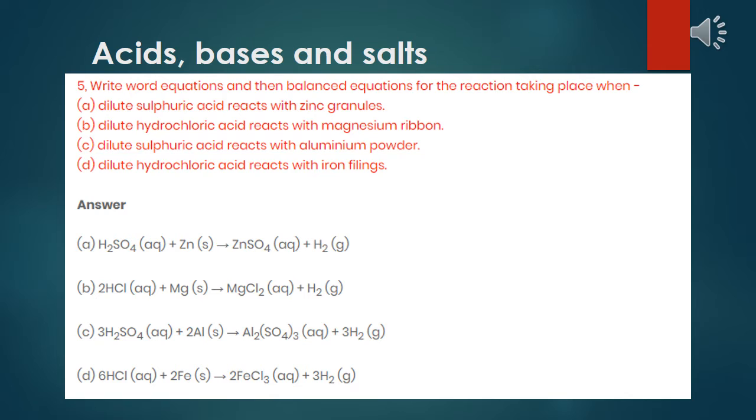And number D, hydrochloric acid reacting with iron. Here also acid reacting with metal. So here salt and again hydrogen gas liberated. The equation we have written: hydrochloric acid reacting with iron to form iron chloride along with hydrogen gas.